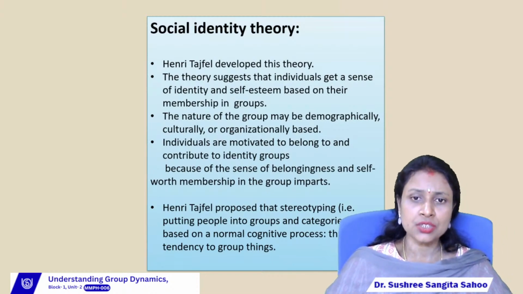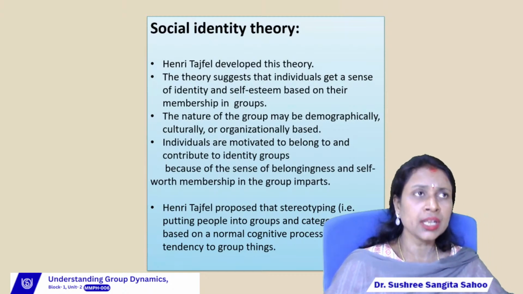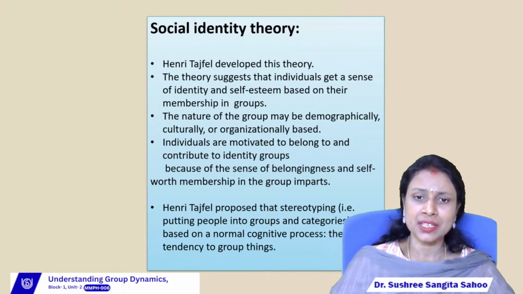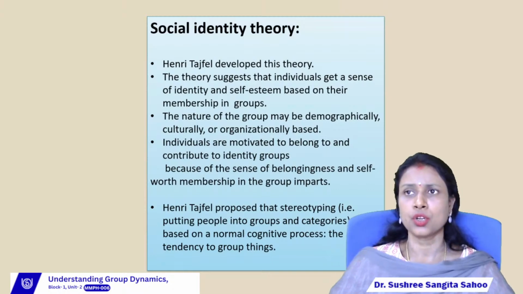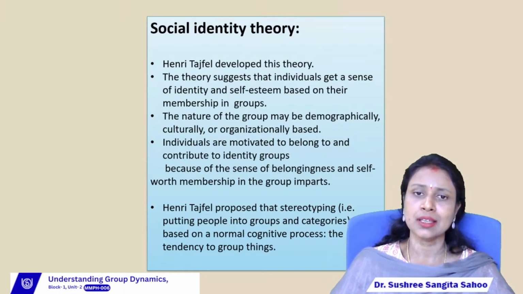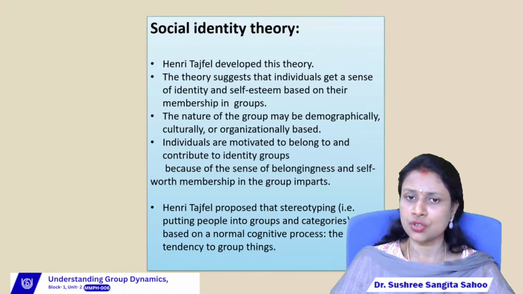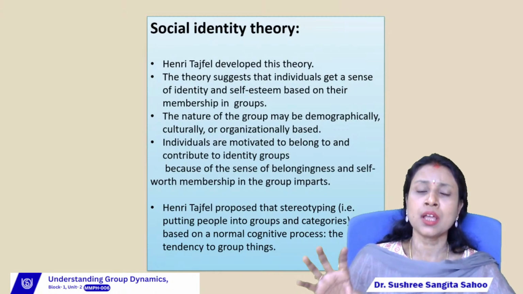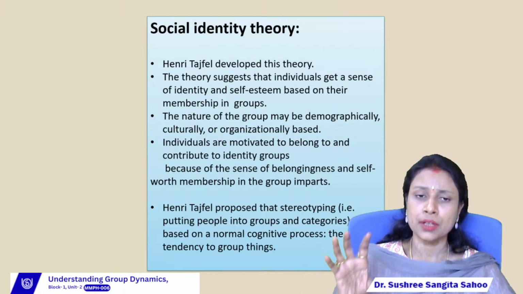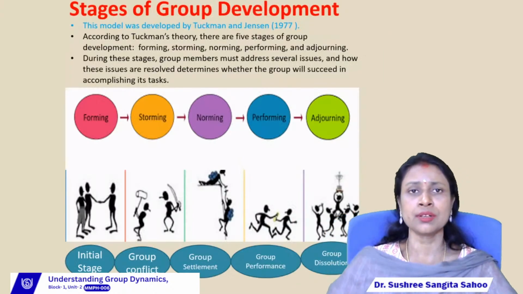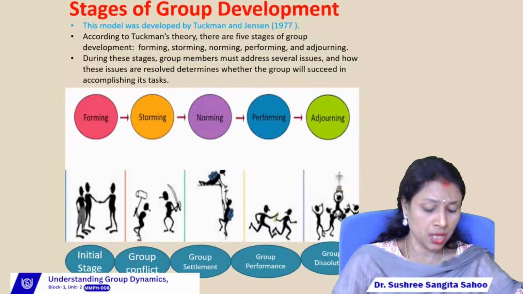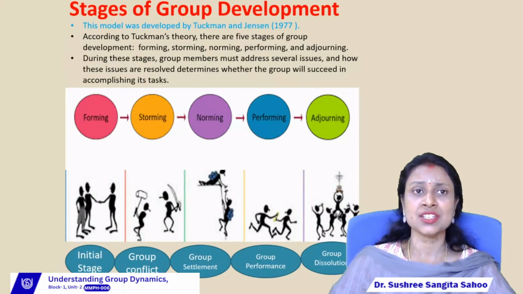So according to this theory we can find stereotyping. Stereotyping means what? When the characteristics of an individual are judged on the basis of the characteristics of the group to which that person belongs, that is known as stereotyping, right? Sometimes, according to social identity theory, some people are judged on the basis of the characteristics of the group, right?